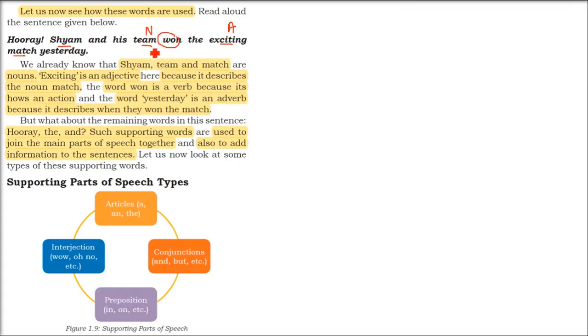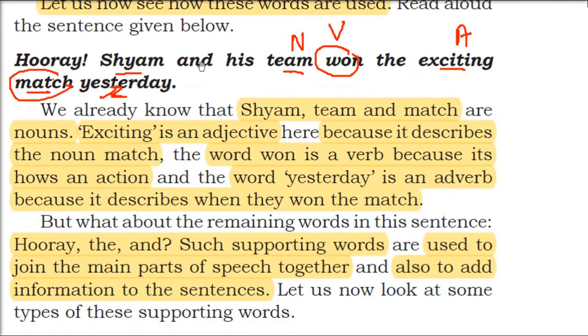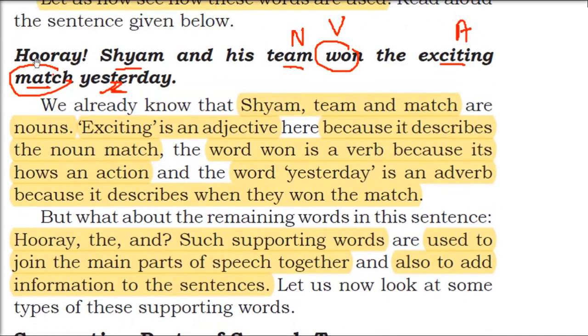How about won? Now, won the match. Won is basically a verb, because what is being done? The team won. So won is a verb. Now, when it was won: yesterday. So this word yesterday is describing the verb, so this is an adverb.